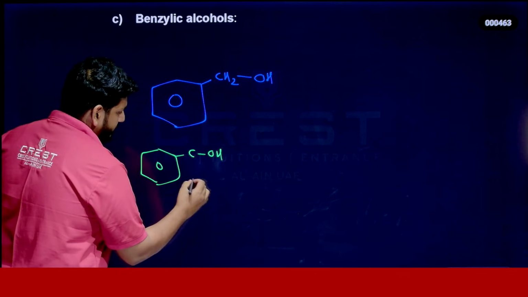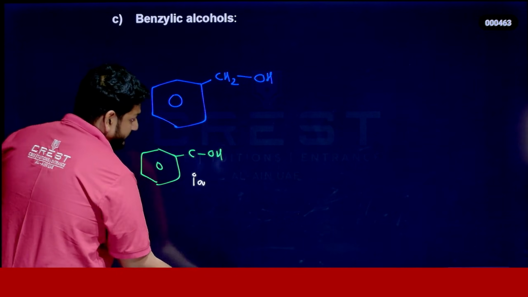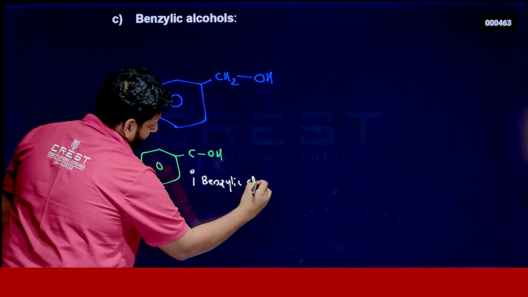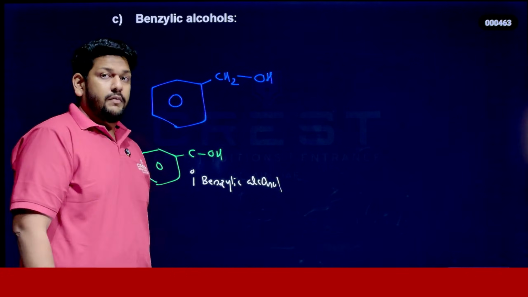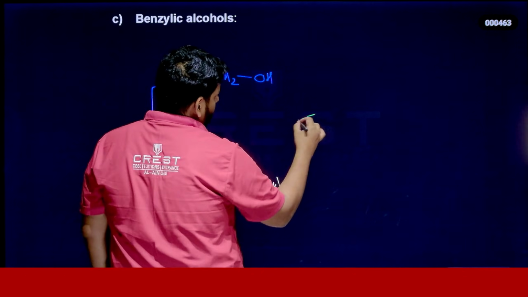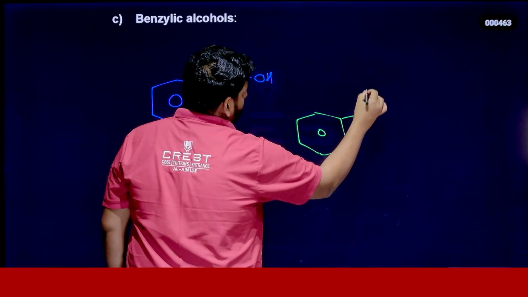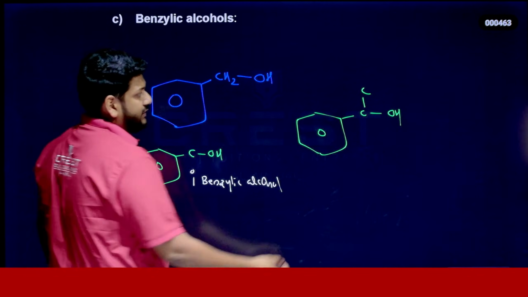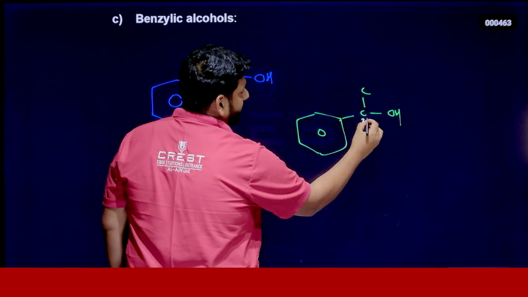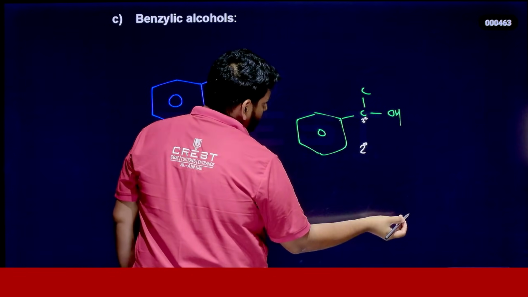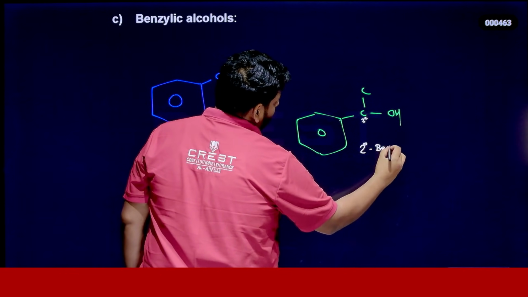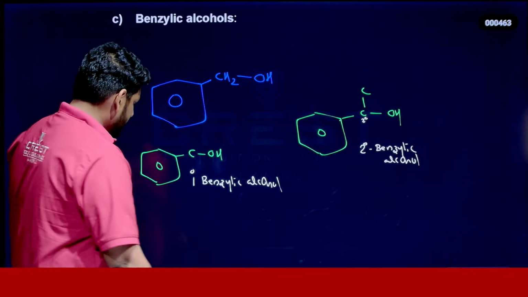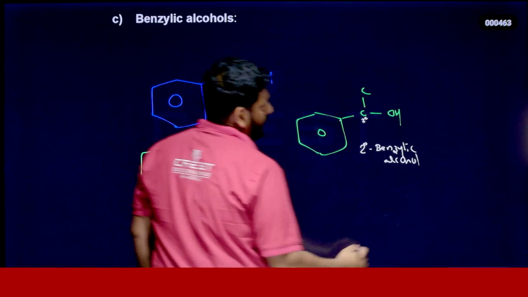So here we can call this a 1 degree benzylic alcohol, or a primary benzylic alcohol. Ready? And what about here? Is it 1 degree or 2 degree? It's very simple. It is 2 degree, right? This carbon is attached to 2 carbons, so it is a 2 degree carbon. So we can call it a 2 degree or secondary benzylic alcohol.